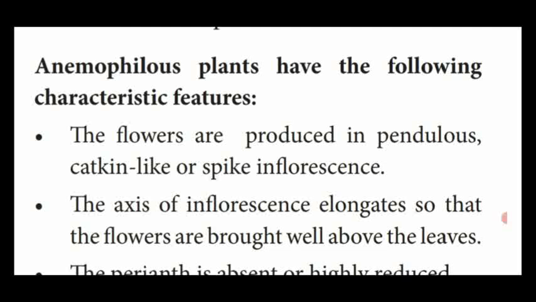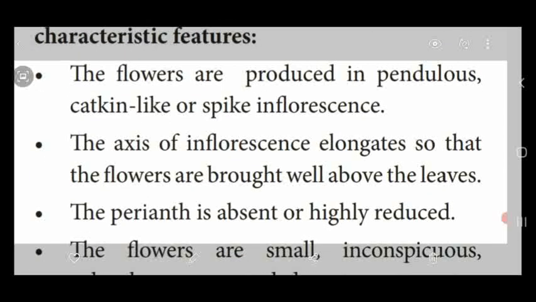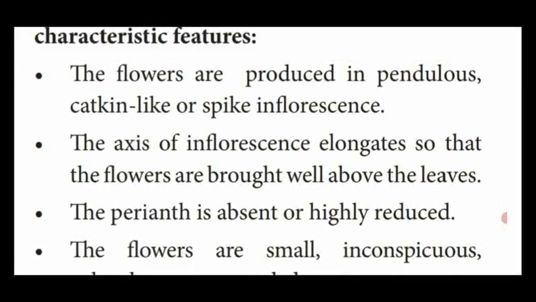That is said to be pendulum. So like that, the flower inflorescences are produced in the form of a pendulous catkin, which is a type of inflorescence, or a spike inflorescence. Next, the axis of the inflorescence elongates so that the flowers are brought well above the leaves.